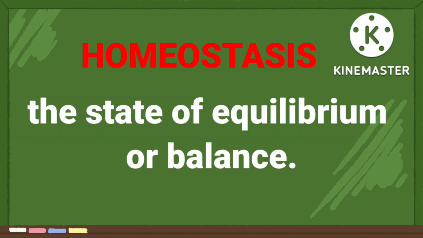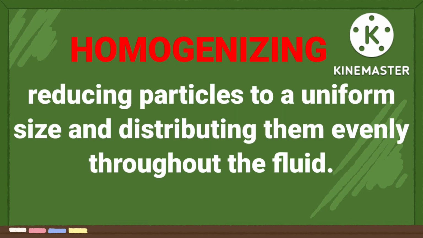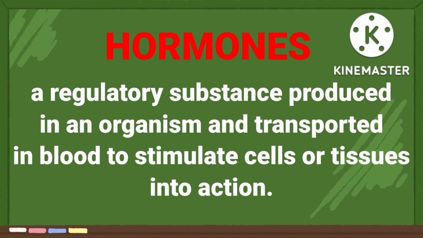Homeostasis, the state of equilibrium or balance. Homogenizing, reducing particles to a uniform size and distributing them evenly throughout the fluid. Hormones, a regulatory substance produced in an organism and transported in blood to stimulate cells or tissue into action.